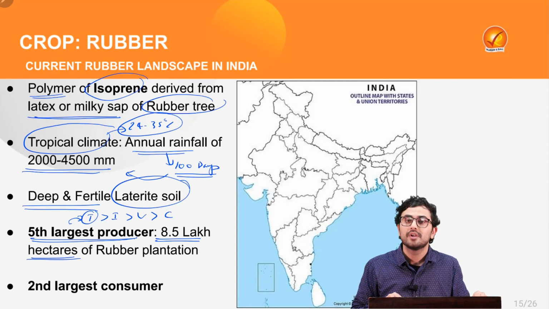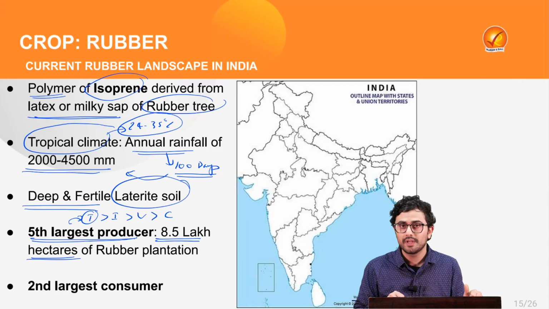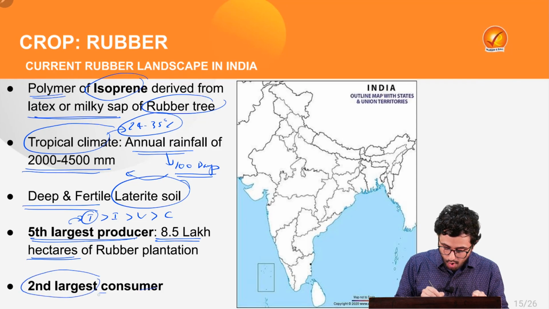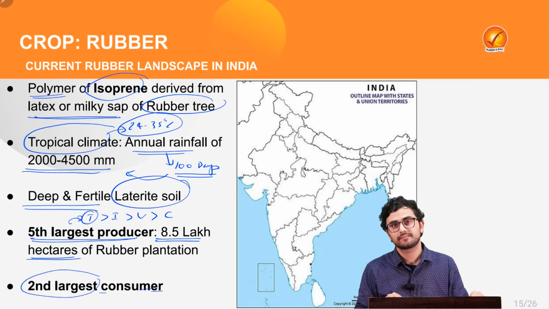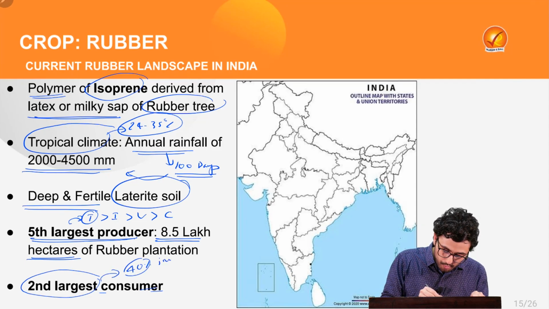But even though we are the 5th largest producer of the rubber crop, we are also the 2nd largest consumer of rubber in the world. Thus, we rely on 40% import of rubber.